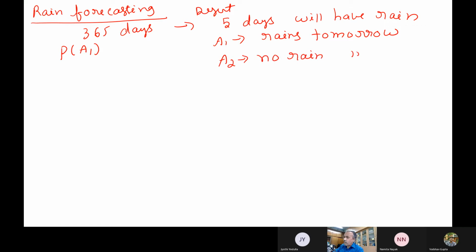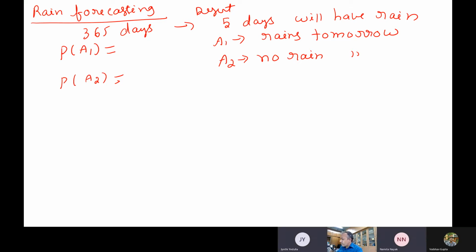You followed it, no rain tomorrow. So what is the probability of A1? Based on this data, I want to find out whether tomorrow there will be rain or not. Approximately, in a desert area, somebody has told me that in 365 days, only 5 days will have rain. Now what's the probability that it rains tomorrow?